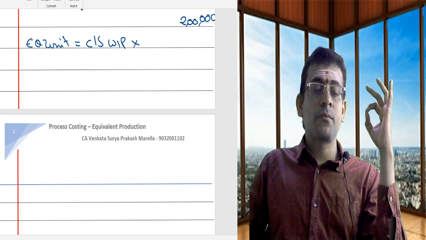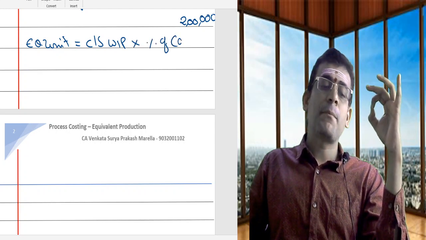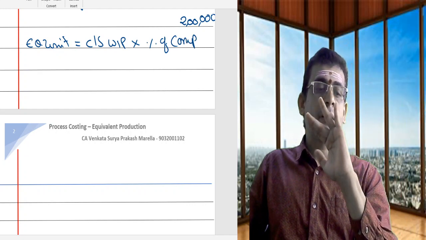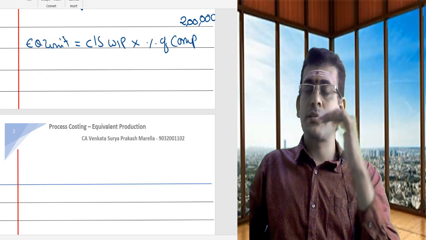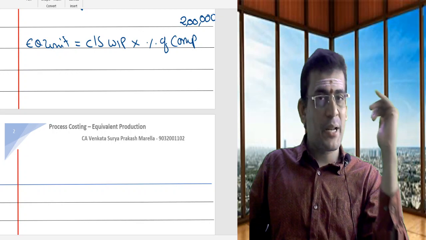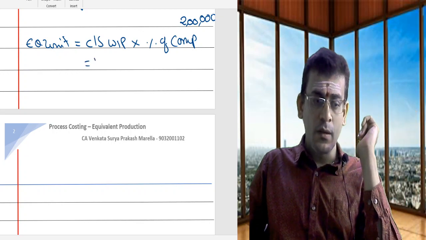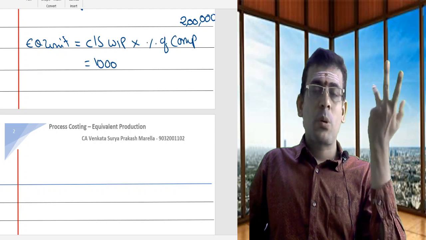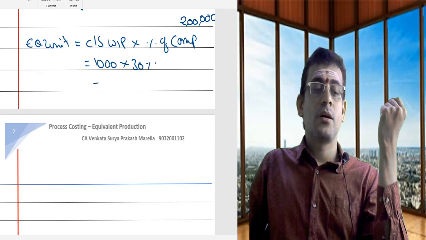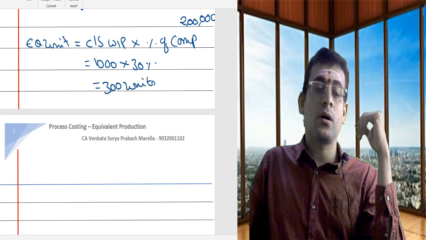This closing work in progress I am going to multiply with percentage of completion. See, 30% is complete. That means 70% is incomplete. All this 1,000 units is nothing but your incomplete. So what I am trying to do is convert the incompletion into its respective completion. So 1,000 units are not complete in all aspects, but they are completed to the extent of 30%. So the equivalent concept says what? 300 units.